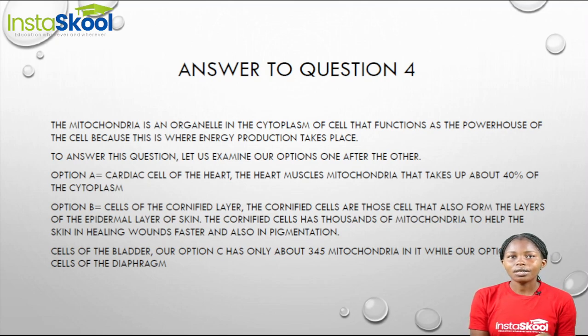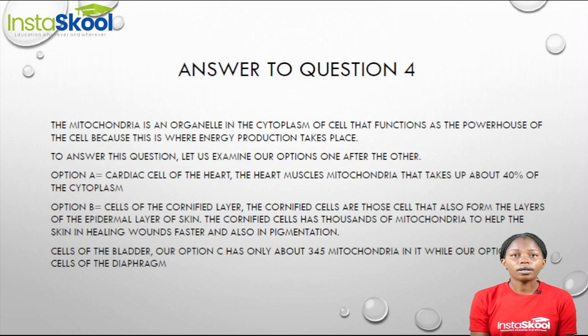Now, to answer our question, let us examine a few of our options. Our option A says the cardiac cell of the heart. Now, in the cardiac cell, in the heart muscles, we have about 40% of mitochondria in the cytoplasm. Now, what of the cells of the cornified layer?